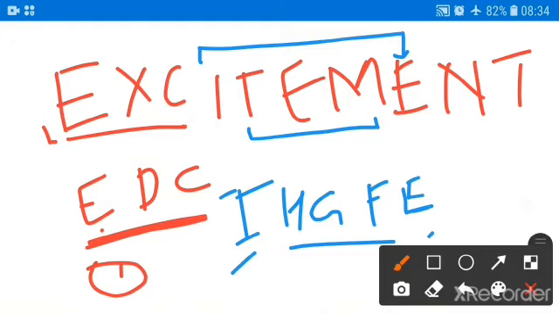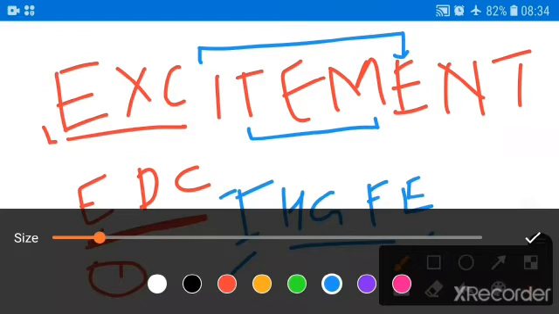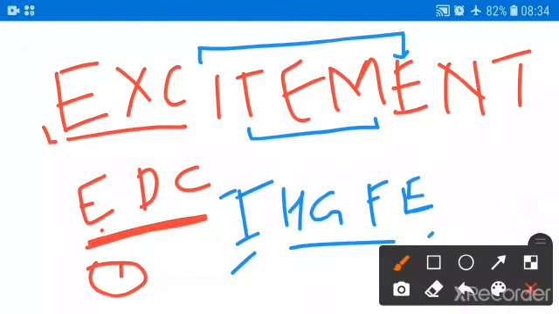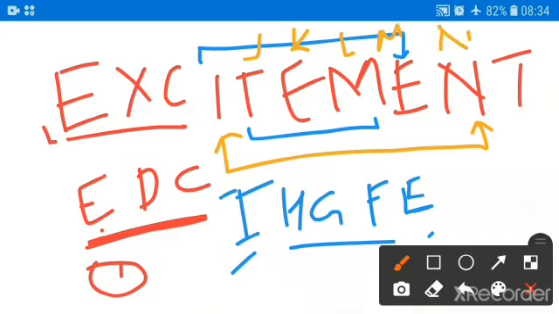And the next arrangement can be, see this one, I to M. You can also do this like I, J, K, L and M. So there are 3 letters in between I and M. In the same way, in this arrangement of the letters, we also have 4 letters, that is T, E, M and E. So how many arrangements have we got? 3 arrangements.